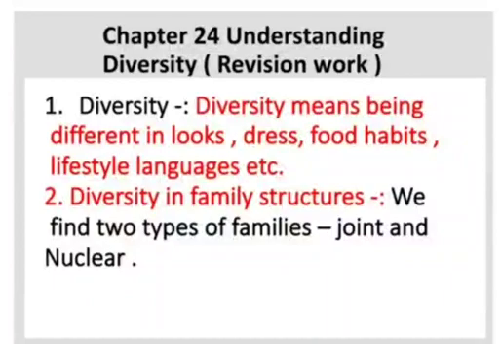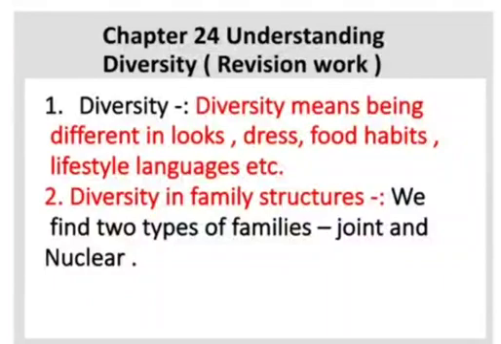India is a land of diversities. We find these diversities in our social life. In our families, some live in nuclear families, some in joint families. Economic activities, like some are teachers, some are doctors. We can also see diversity in language, caste and religion.